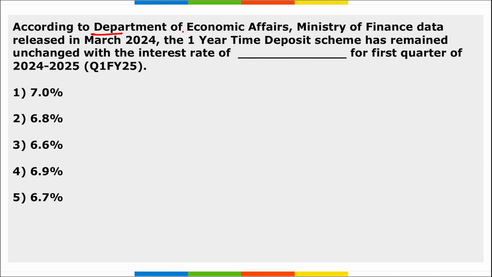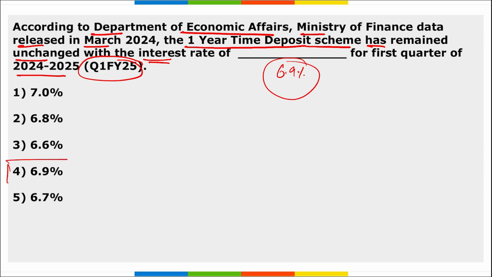Next, according to Department of Economic Affairs, Ministry of Finance data released in March 24, the one-year time deposit scheme has remained unchanged with the interest rate of dash for the first quarter of fiscal year 25. So it is at 6.9%.